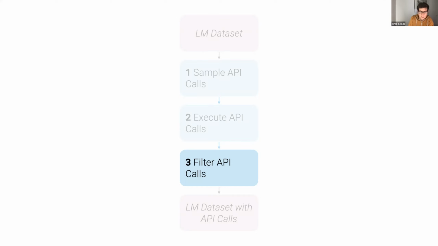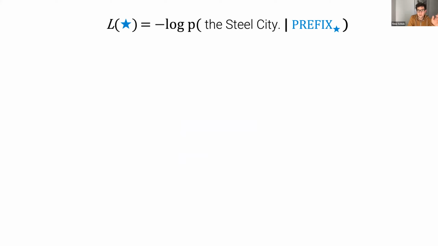For that, we are going to need two very simple equations. The first equation is shown here on the top. This equation defines a loss parameterized by this star here. And the loss is just the negative log likelihood that the language model assigns to the continuation, the Steel City, which is exactly what came after all the API calls that we've looked at so far.